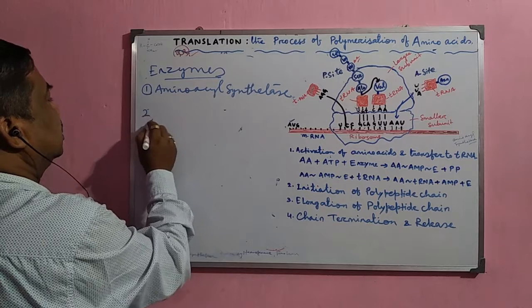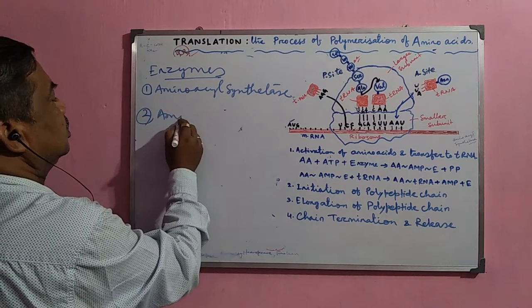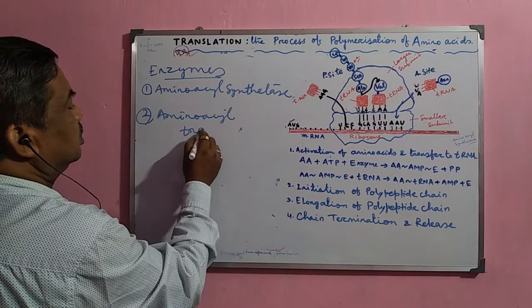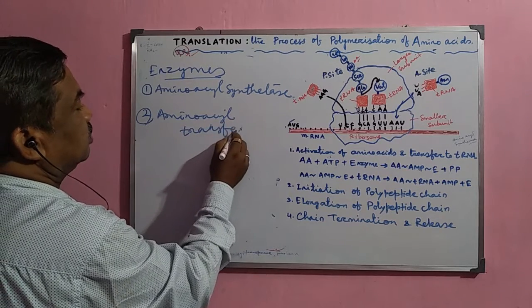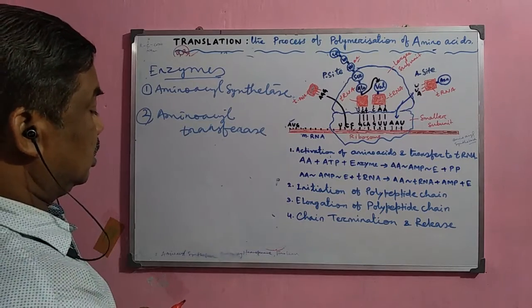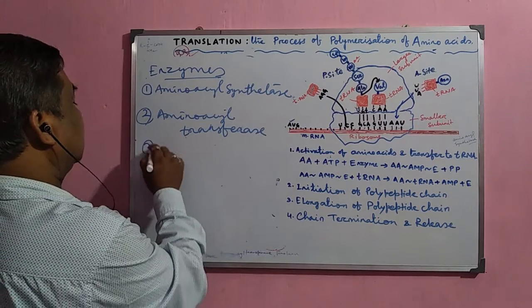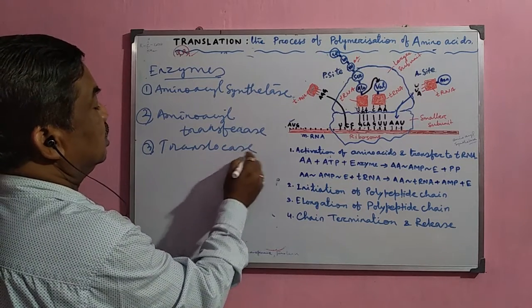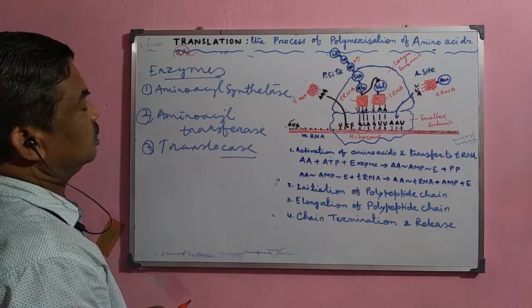Then the second one, amino acid transferase, which helps in the transfer of the amino acid during this process. Then the third one, translocase. So these are the enzymes which are normally involved in this process.